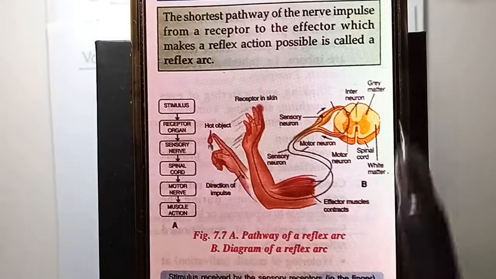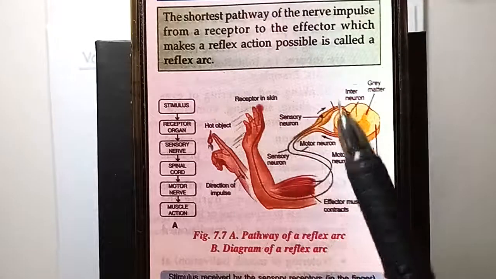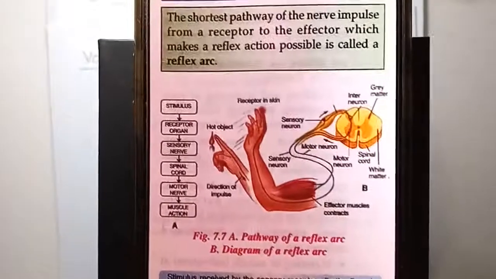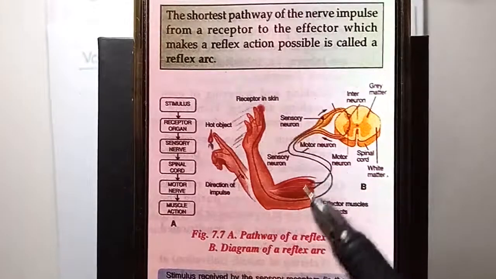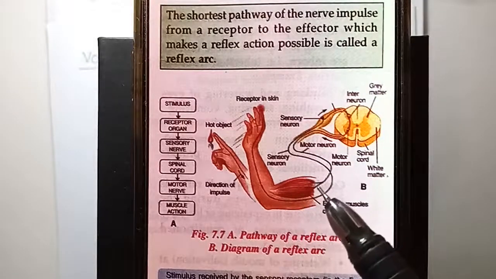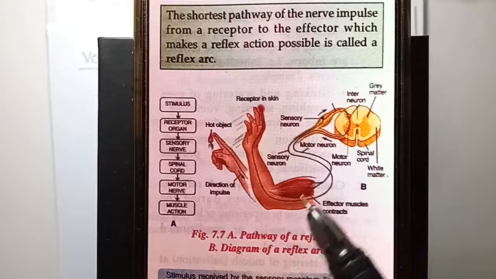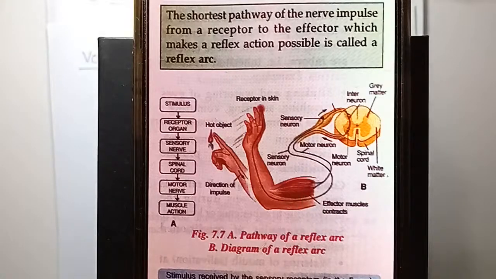This is what happens. See, there is no brain involved here. Directly it receives the signal in spinal cord and the response is given from the spinal cord only. This organ, this muscle is called the effector organ. जो नर्व एंडिंग होता है, the nerve ending of the motor neuron, जो लास्ट नर्व है, that is connected to the effector organ. Okay, and it tells the organ to move. This is how a reflex arc works.